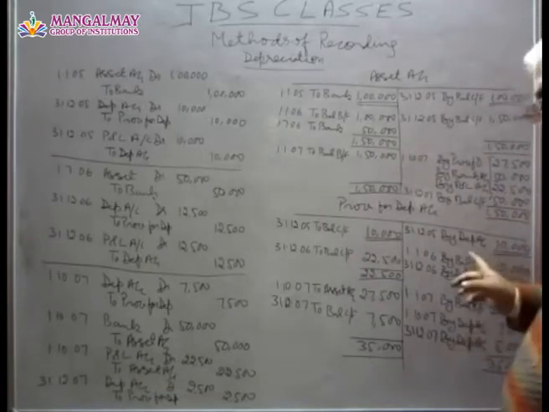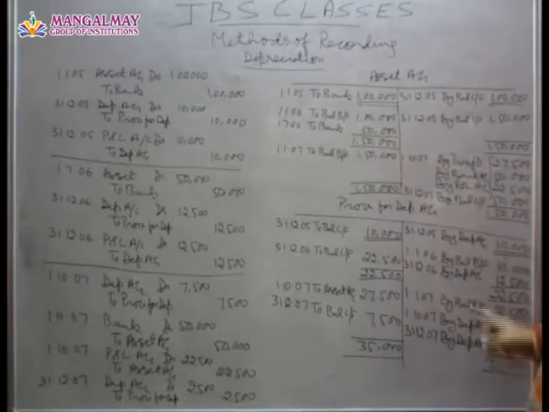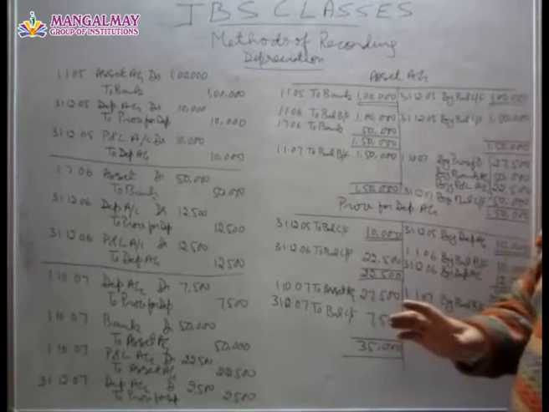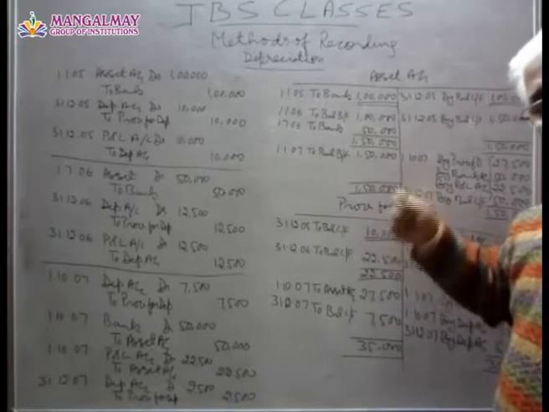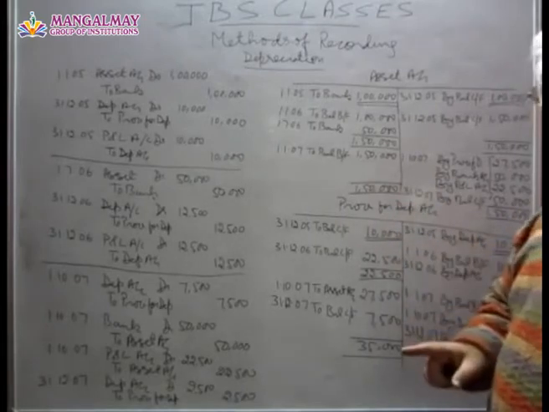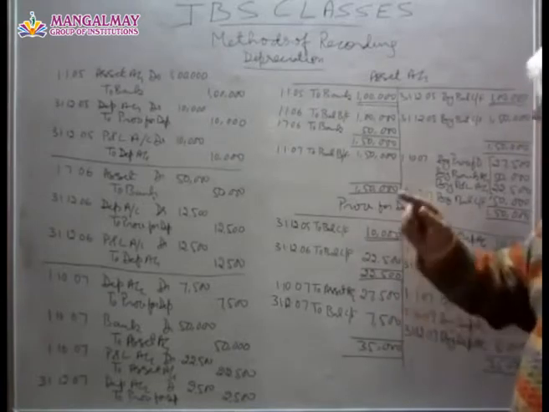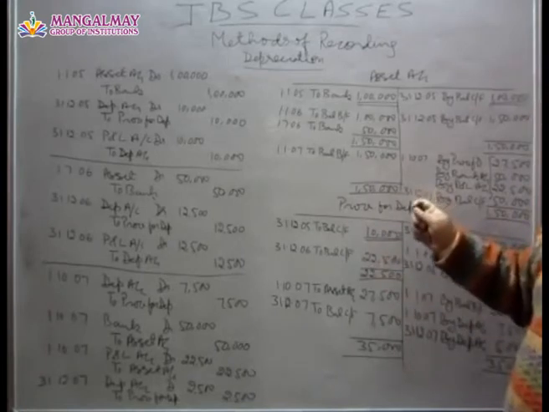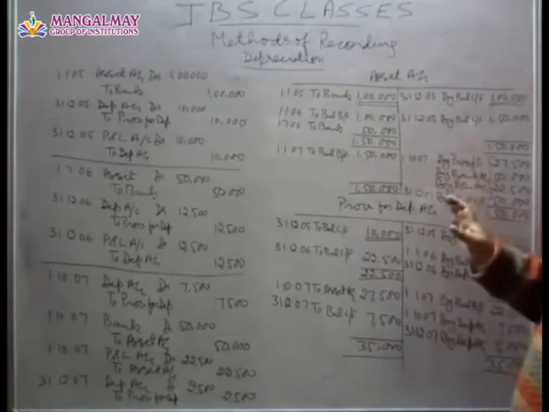In this year, at the end of the year, we will charge depreciation of rupees 5,000 on this machine which is left with us. And in this year the balance sheet will show this second machine at its original price, that is 50,000, and from this the depreciation charged on this machinery up to 31/12/07, that is 7,500, will be deducted and the machinery will be shown at 42,500. Is this system clear?